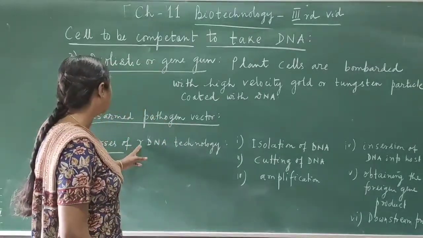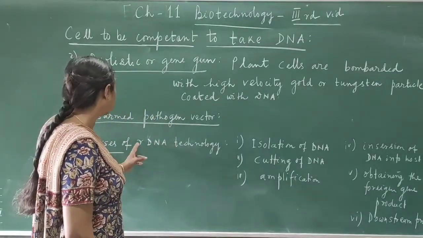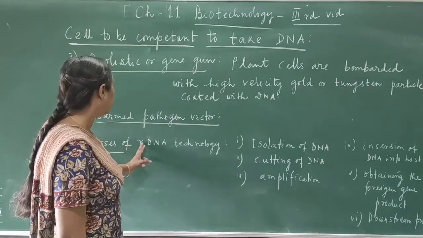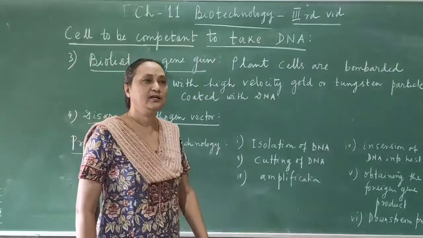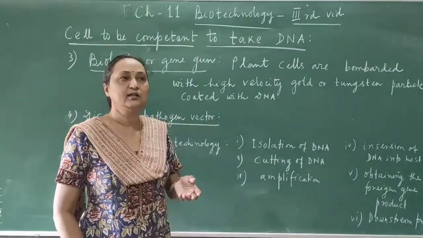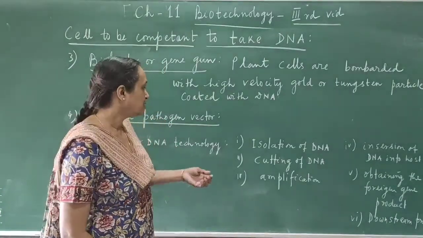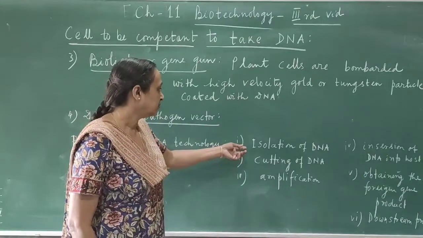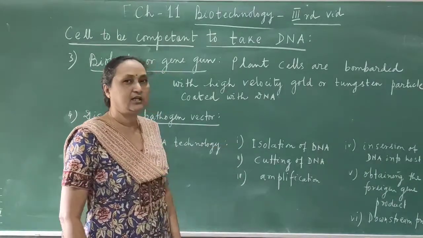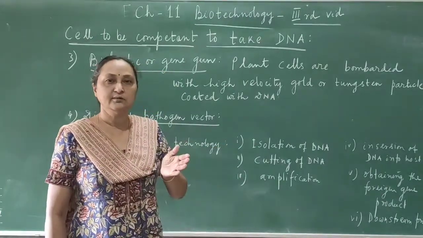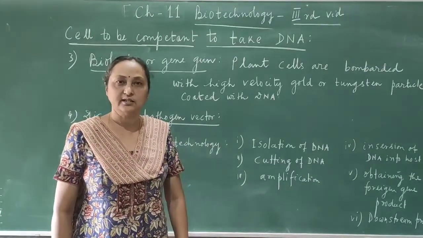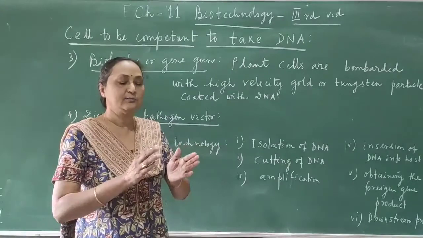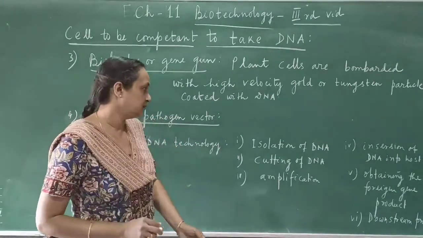Now, what are the different steps of recombinant DNA technology? These are all the different processes, and by these processes you can get the recombinant DNA. So what are the techniques? Number one is the isolation of the DNA. We are separating the DNA from the cell, because the DNA is present inside the cell or inside the nucleus. So first we have to separate the DNA from the cell.